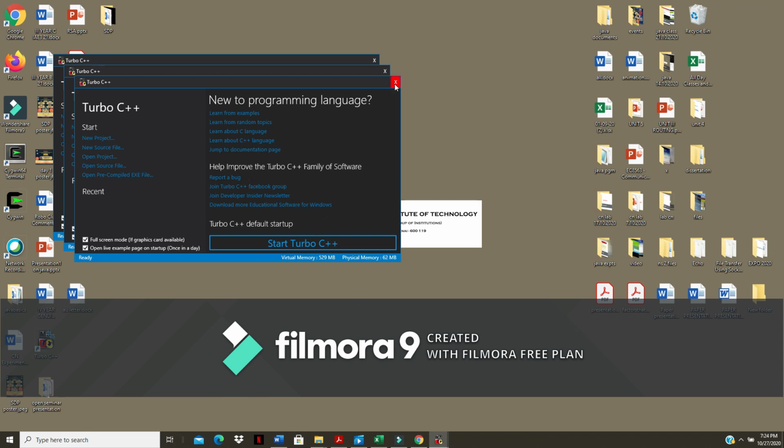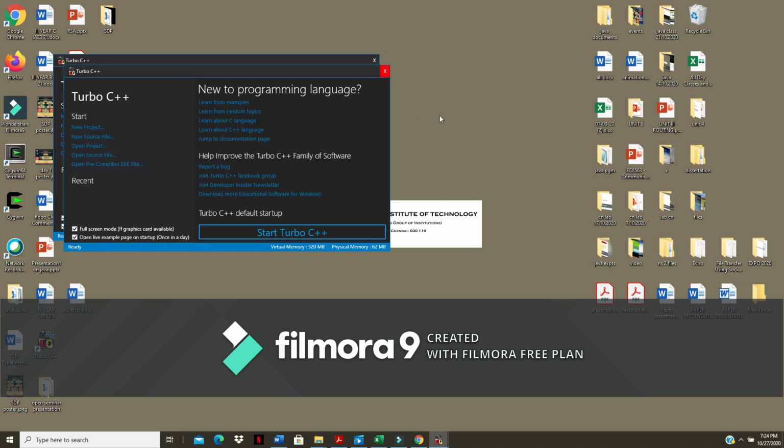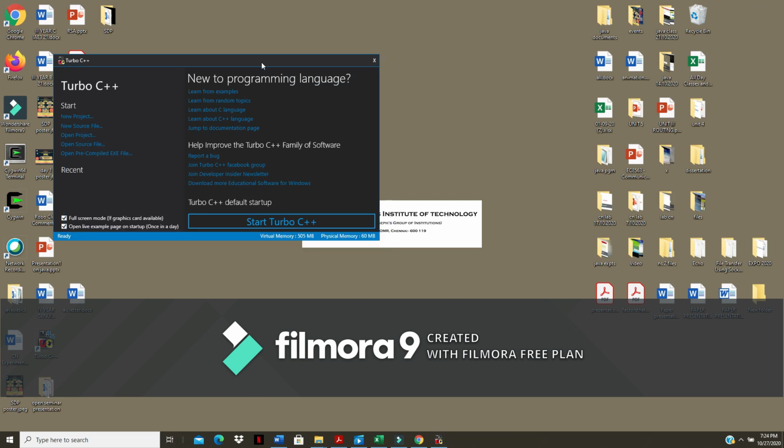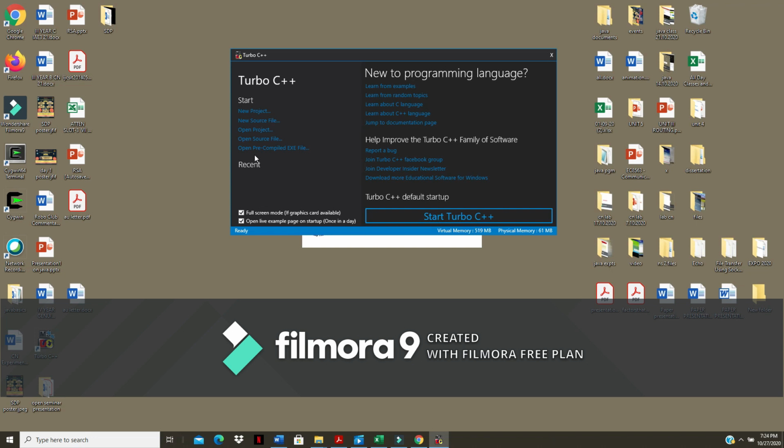Now a new window is coming in which you can select new project or new source file. But now let me go with start Turbo C++.